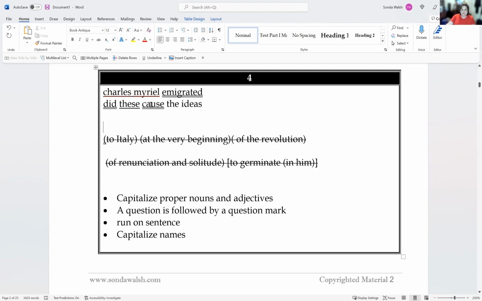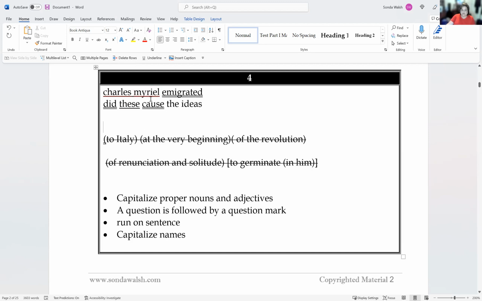Here we have two clauses. We have Charles Myriel emigrated, and these did cause the ideas. So these are 2 independent clauses. I know that because neither one begins with a subordinating conjunction or relative pronoun.